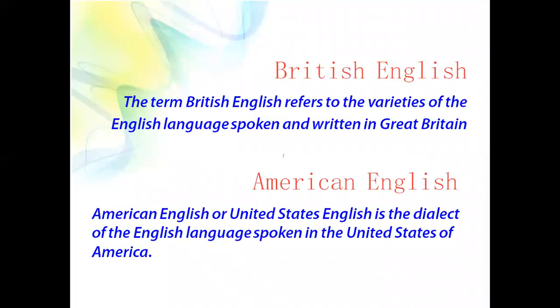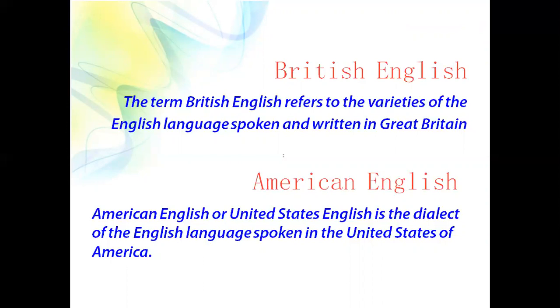Next we are going to see British English and American English. What do you mean by British English? The term British English refers to the varieties of the English language spoken and written in Great Britain. While American English, or United States English, is the dialect of the English language spoken in the United States of America.